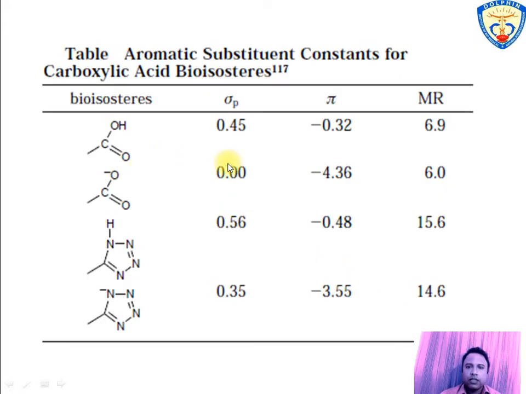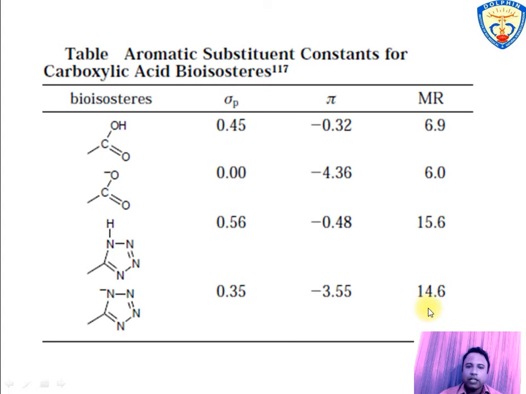In this table, a comparison of physicochemical properties like lipophilicity pi, electronic effect sigma, and molar refractive index Mr for steric effect of carboxyl group and its anionic form with those of tetrazole in both neutral and anionic form.